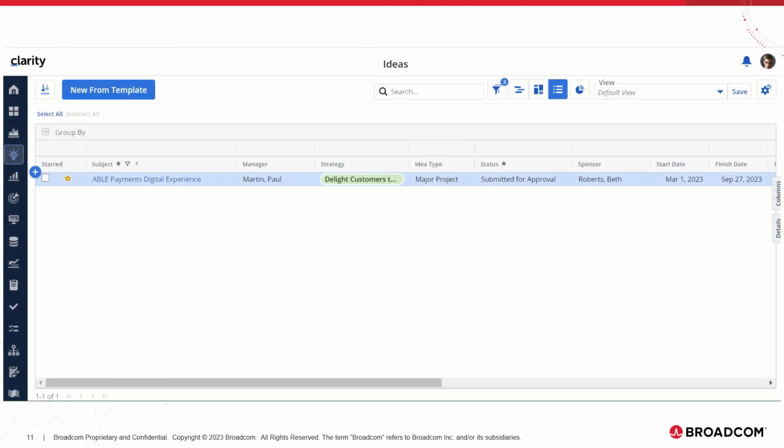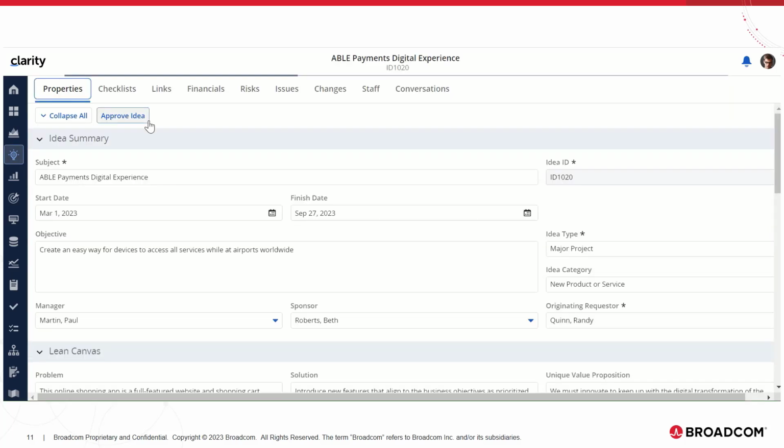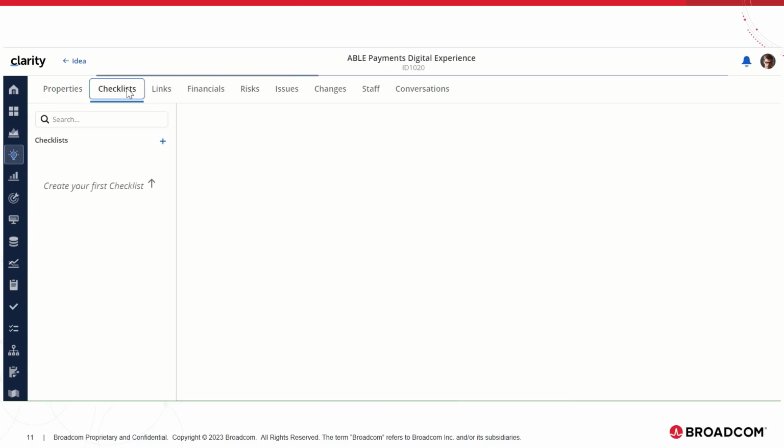Let us go through the demo of adding a co-owner when a checklist is moved to an investment. For the demo purpose, I have logged in as user Ian Arpal and I am in IDEA's workspace. I am presently looking at an IDEA, Able Payments Digital Experience, and this IDEA doesn't have any checklists.